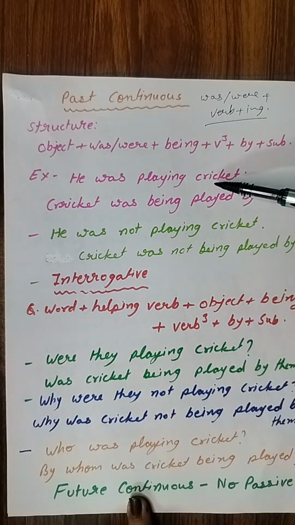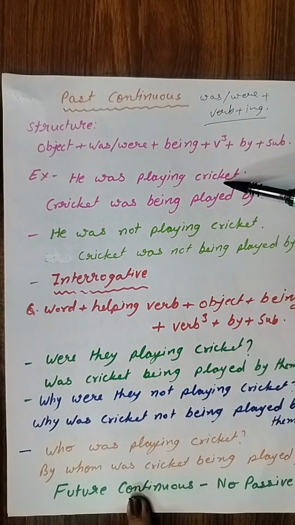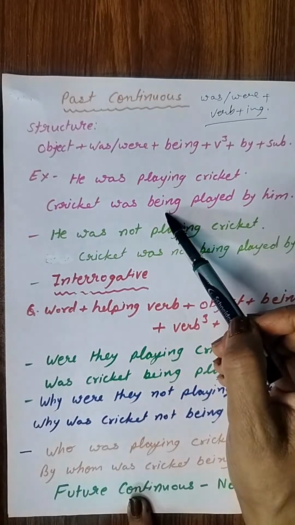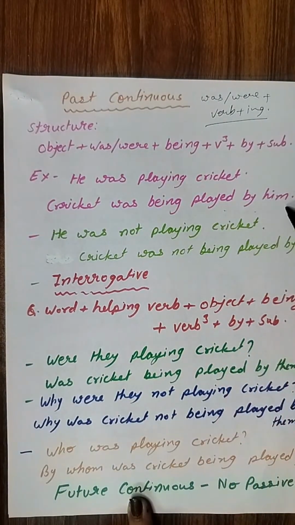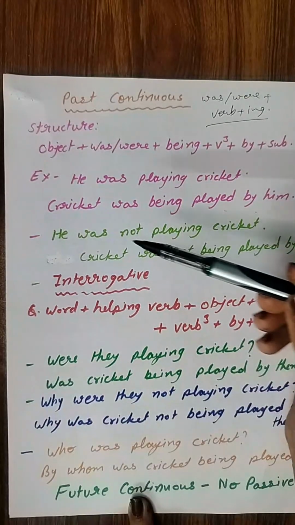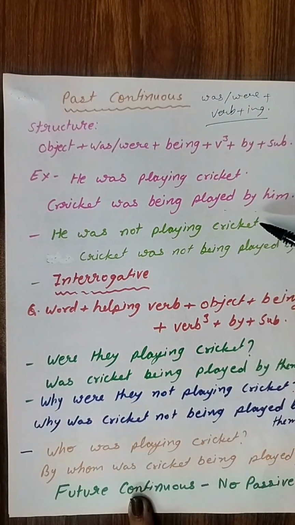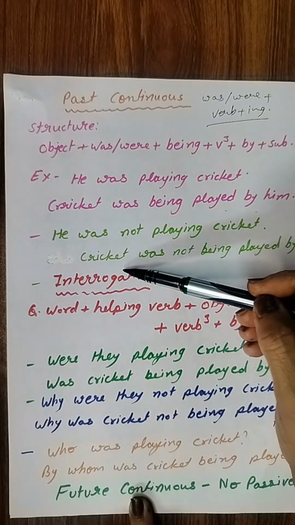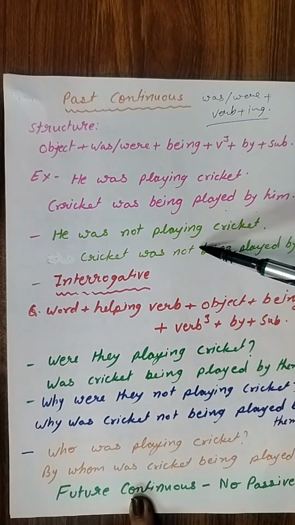Okay, for example, he was playing cricket. So again we will write the object. Object is cricket, so cricket we will write in the very beginning. Cricket was being played by him. Okay, then one more example: he was not playing cricket. So he was not playing cricket, negative sentence. Again we will use object in the very beginning. Cricket was not being played by him.